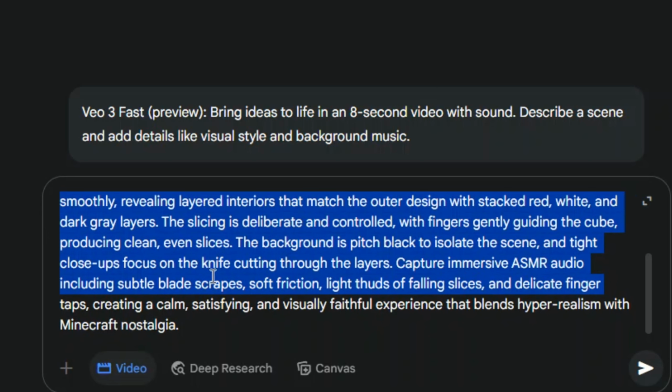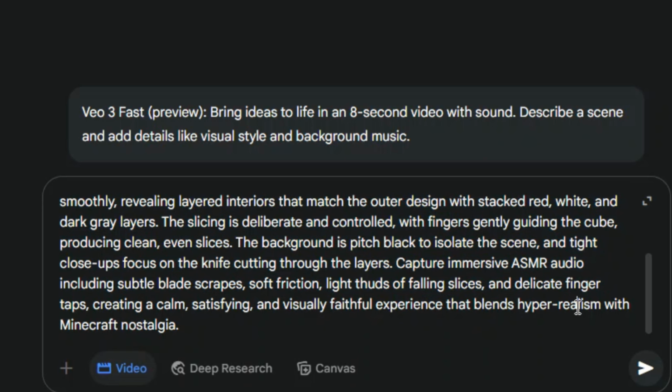The slicing is deliberate and controlled, with fingers gently guiding the cube, producing clean, even slices. The background is pitch black to isolate the scene, and tight close-ups focus on the knife cutting through the layers. Capture immersive ASMR audio including subtle blade scrapes, soft friction, light thuds of falling slices, and delicate finger taps, creating a calm, satisfying, and visually faithful experience that blends hyperrealism with Minecraft nostalgia.